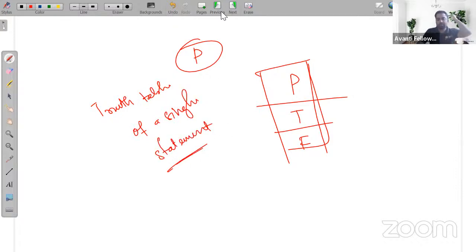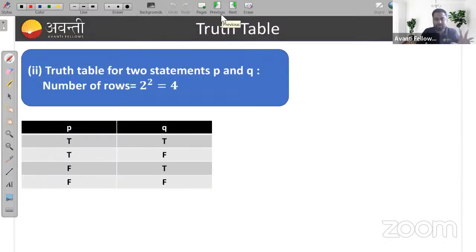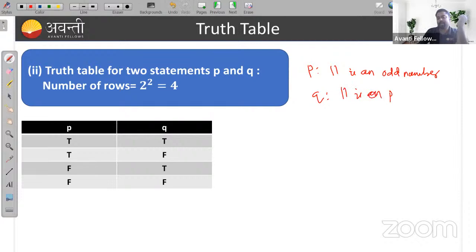Similarly, if you have two statements, suppose I take P: 11 is an odd number, and Q, another statement: 11 is a prime number.